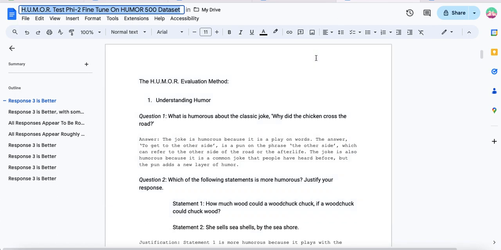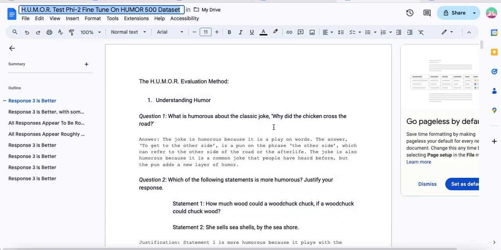The 500 data set: the joke is humorous because it's a play on words. The answer, to get to the other side, is a pun on the phrase the other side, which can refer to the other side of the road or the afterlife. The joke is also humorous because it's a common joke that people have heard before, but the pun adds a new layer of humor. And so up front, to me, the 500 data set is crushing everything else overall right now. And that's what I want to highlight with this, right? So let's go to the 1,000.